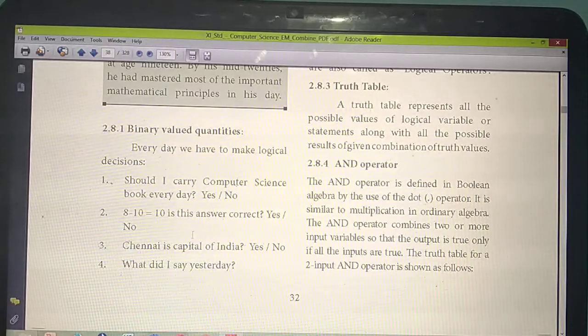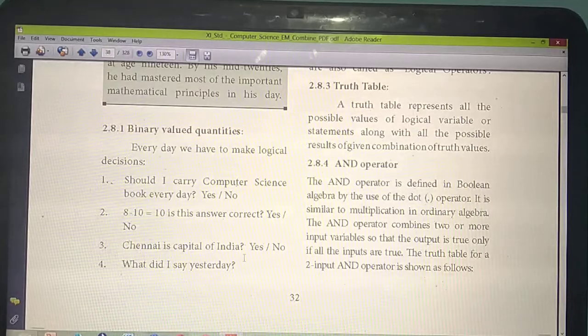Your answer will be either yes or no, or true or false. Next: 8 minus 10 equal to 10? Is the answer correct? Yes or no, true or false. Then: Chennai is the capital of India. The same thing, yes or no, or true or false.